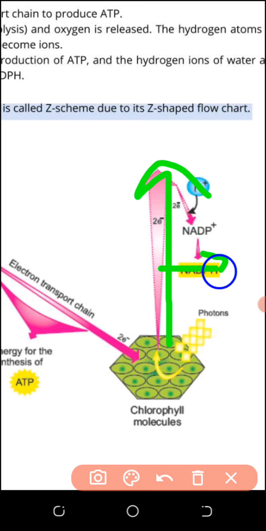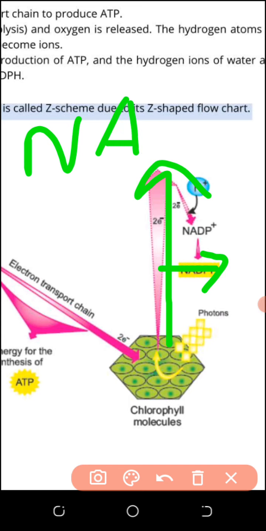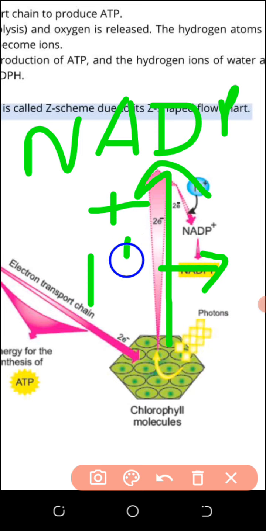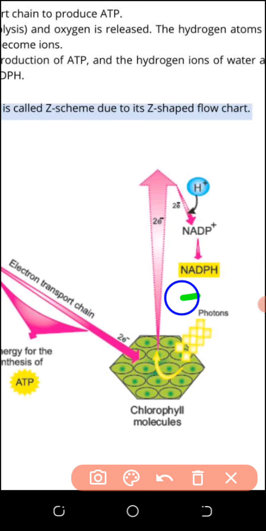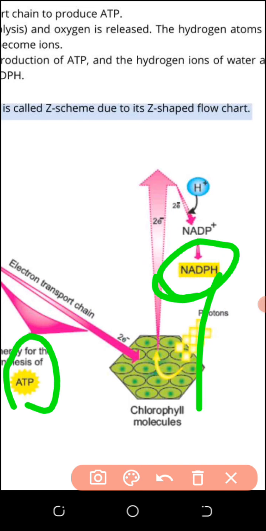But in this case, the energy released will be used to combine NADP plus H plus to form NADPH. This molecule is NADPH. So it means two energy rich molecules are produced. Photosystem 2 produces ATP, photosystem 1 produces NADPH.